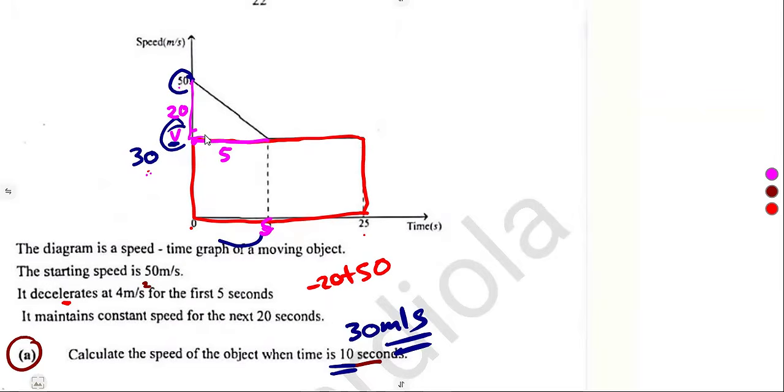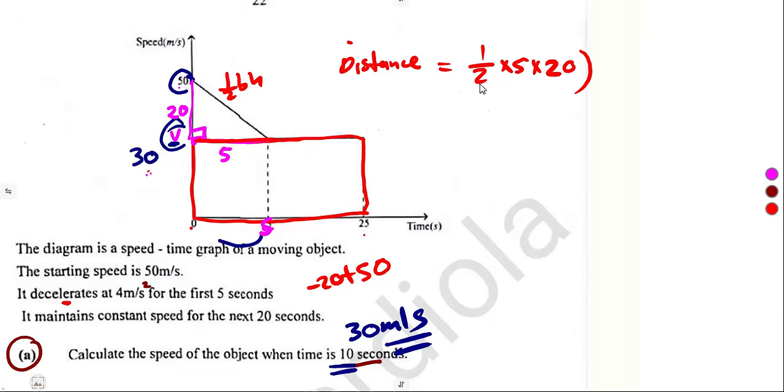So that's a right-angled triangle. So the distance, which is area, our total distance, you just calculate as the area of a triangle, half base times perpendicular height. It's a right-angled triangle, so half of the base times the perpendicular height, which is 20.